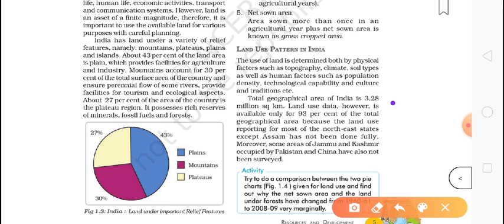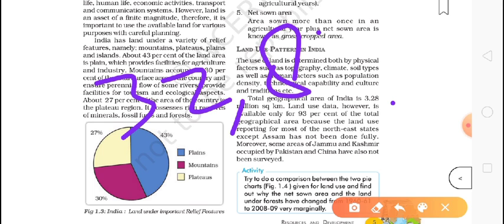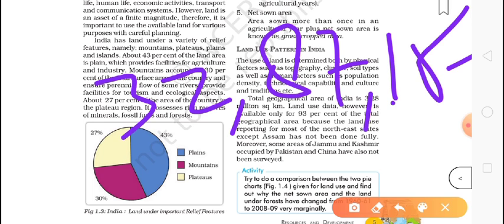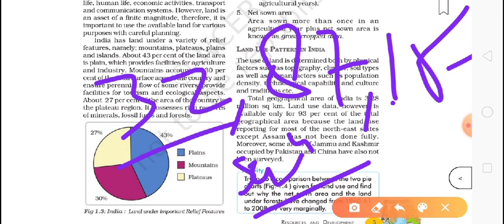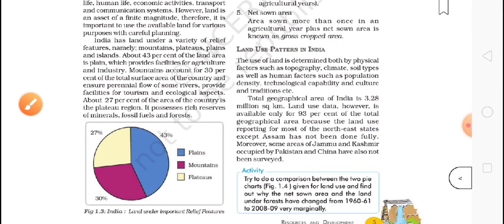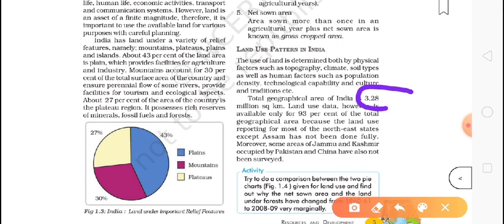3.28 million square kilometers. It is around 32 lakh 87 thousand 500 something square kilometers in the Indian way, as we know it. Around 32 lakh 87 thousand, so like that. So it is the total area of India.